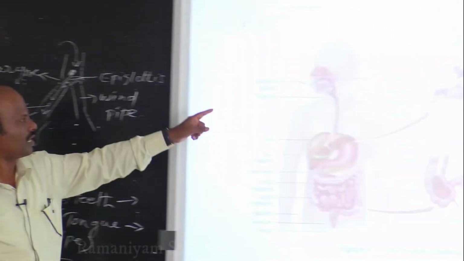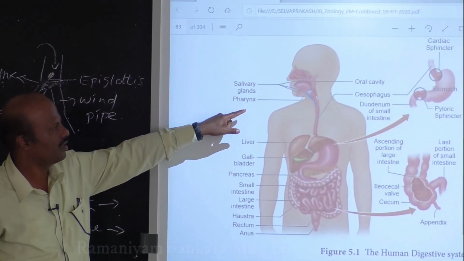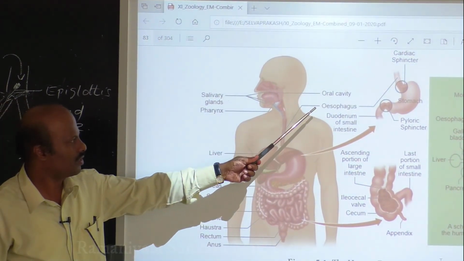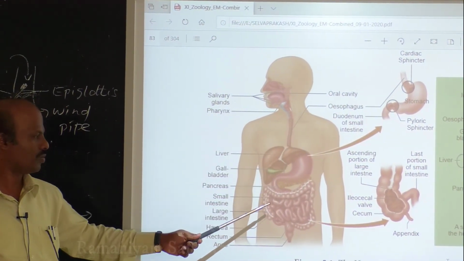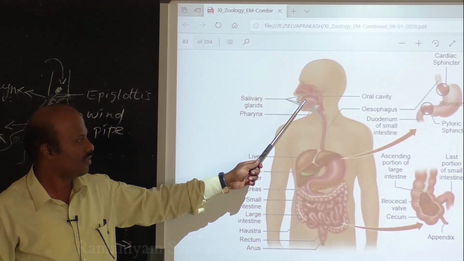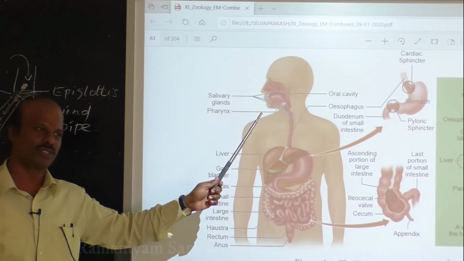Today we have completed the mouth, salivary glands and pharynx. Tomorrow onwards we will be discussing the functions related to the oesophagus, stomach, small intestine, large intestine, all those things. But still, the different types of teeth and their functions we will also discuss in tomorrow's class.